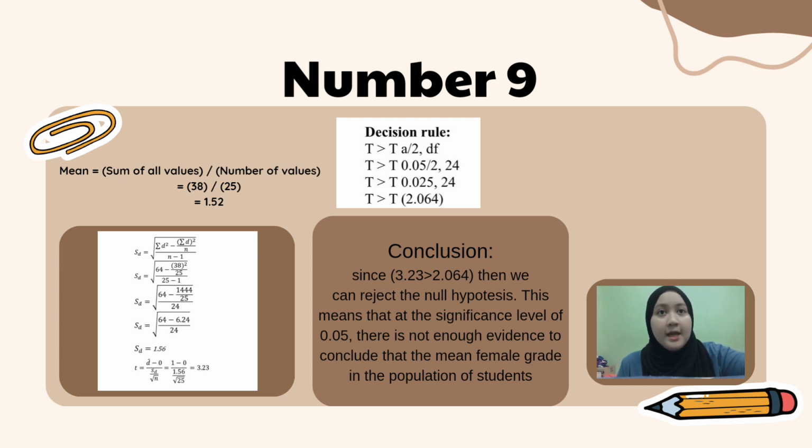This means that at the significance level of 0.05, the mean female grade is different from the mean male grade in the population.